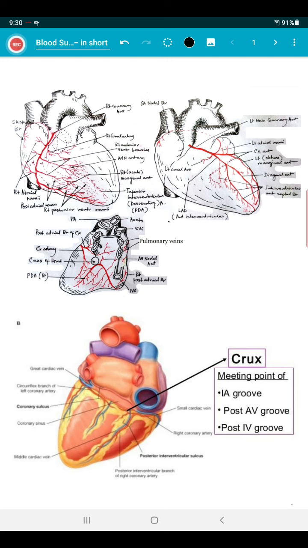Today's topic is the blood supply of the heart in a nutshell. The blood supply of the heart might have been taught to your classes by other professors and teachers. It's a vast and tricky area to understand for the undergrads, and sometimes it may become a long question also.